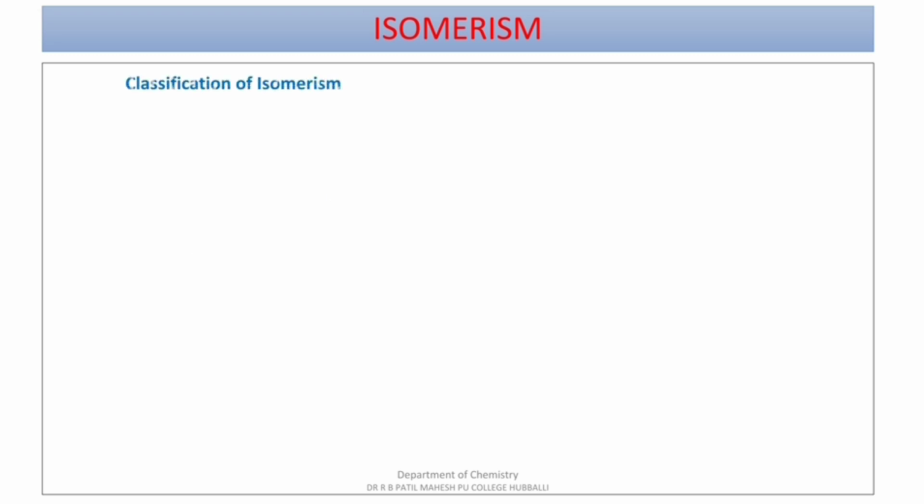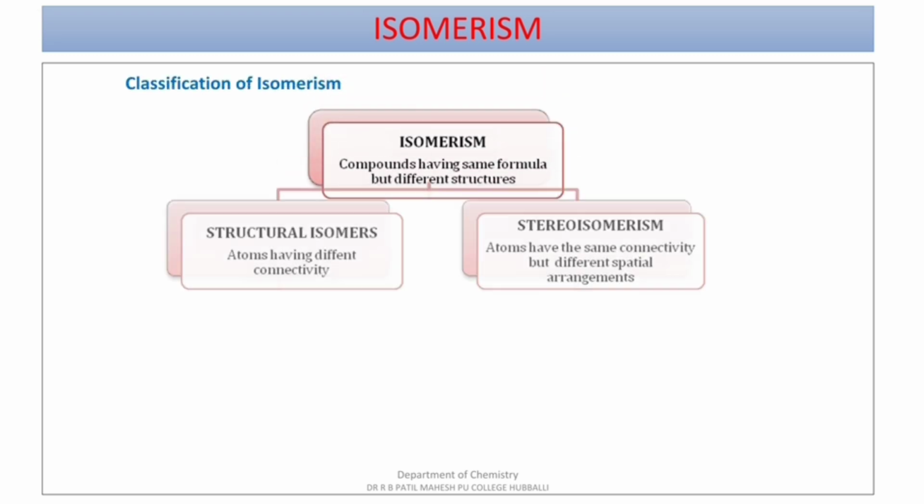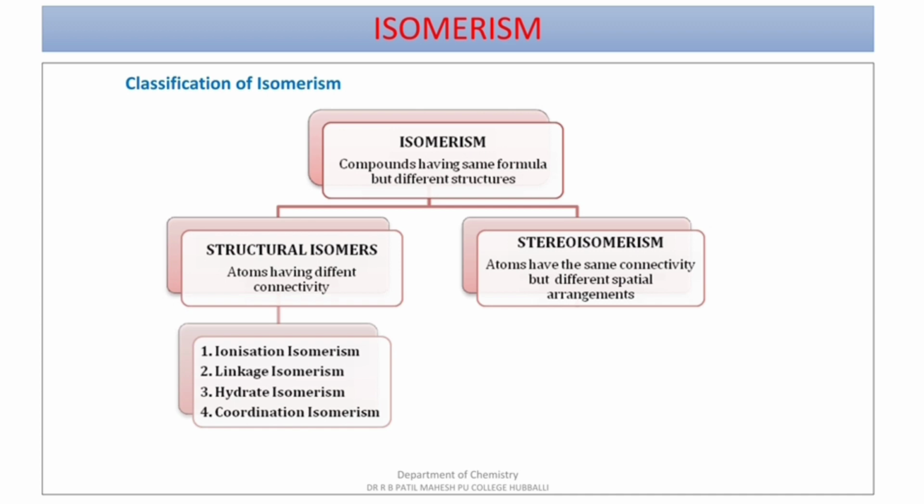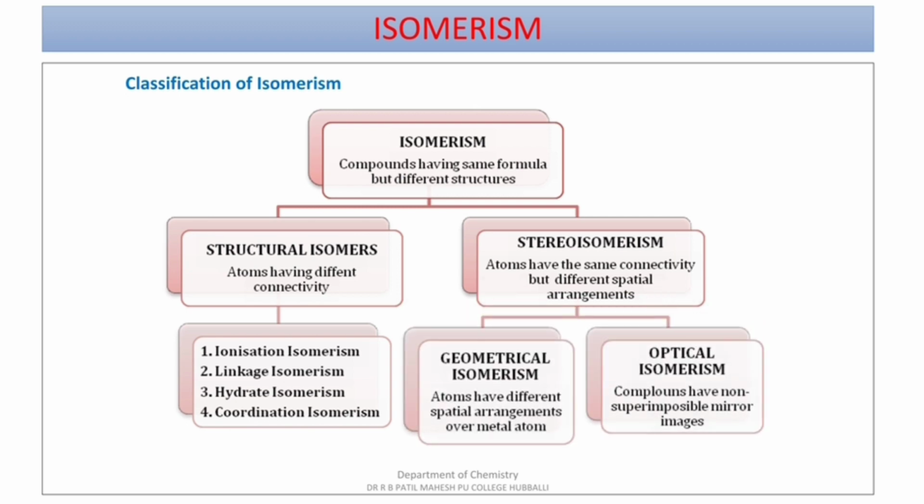Classification of isomerism. Isomerism can be broadly classified into two types: structural isomers and stereoisomers. Structural isomers, in which molecules of the compound are having different structural arrangement, whereas in the case of stereoisomerism there is a geometrical change for the complexes. In structural isomers there are mainly four types: ionization isomerism, linkage isomerism, hydrate or solvate isomerism, and coordination isomerism. Whereas in case of stereoisomerism there are two types: geometrical isomerism and optical isomerism.